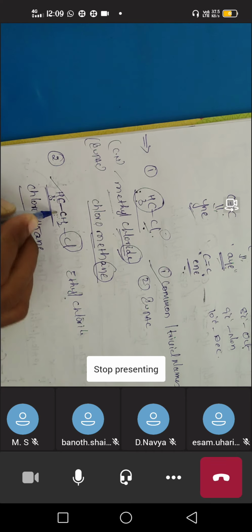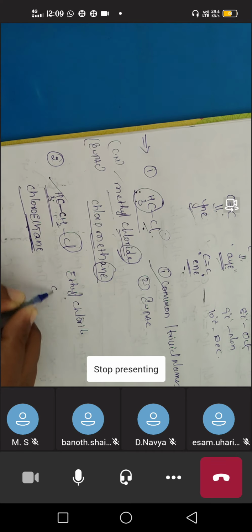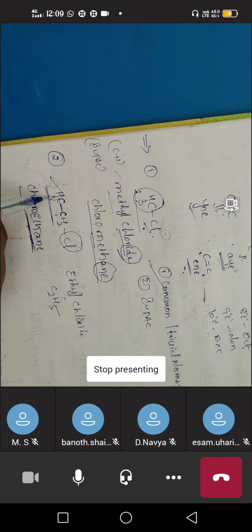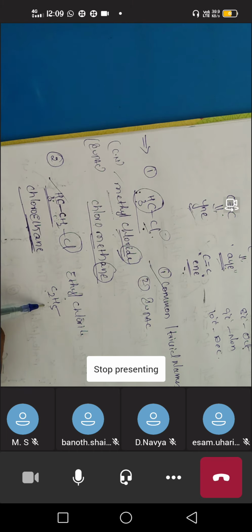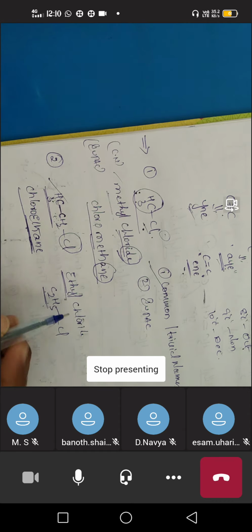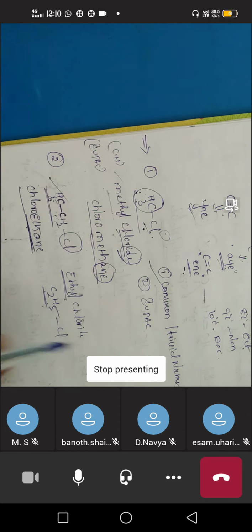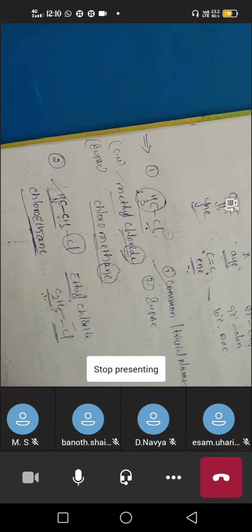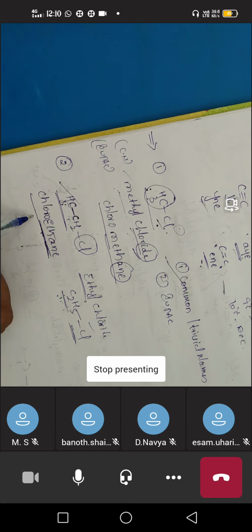Whenever you see CH3 CH2, it can also be called C2H5. Why? Because here 2 carbons are there and 3 plus 2 is 5 hydrogens. So C2H5 is called ethyl. CH3 is called methyl and C2H5 is called ethyl. So C2H5Cl is called ethyl chloride. It is the common name, and chloroethane is the IUPAC nomenclature.